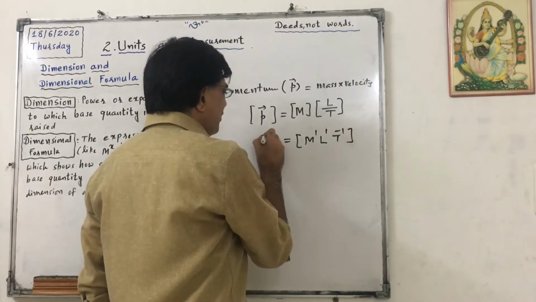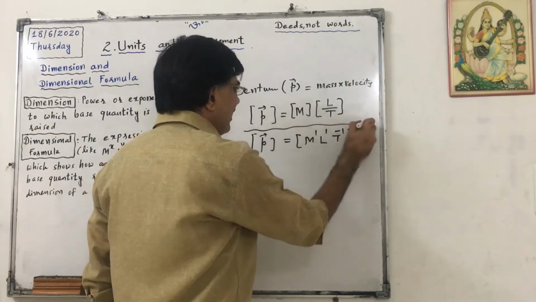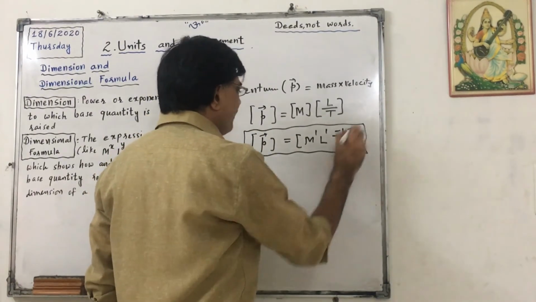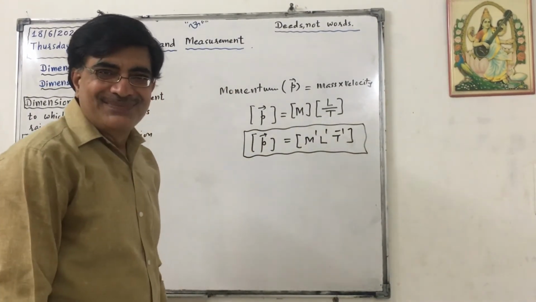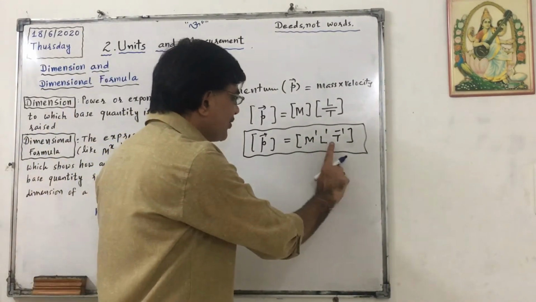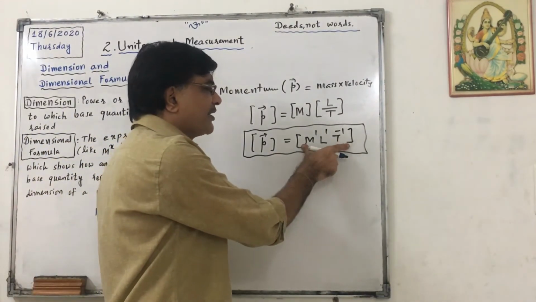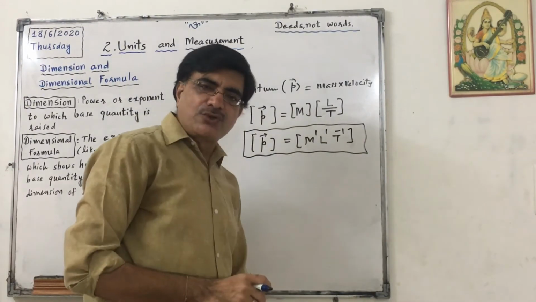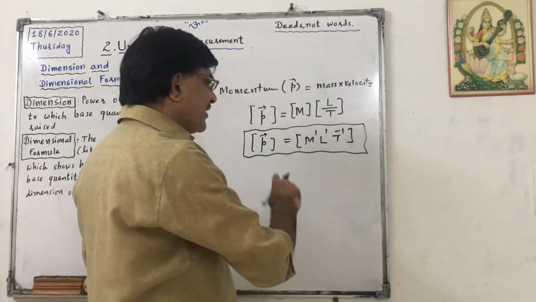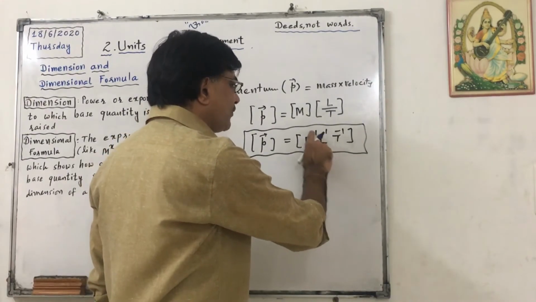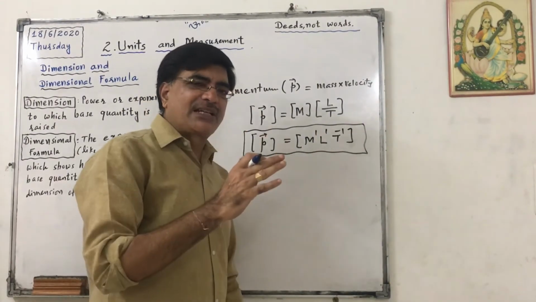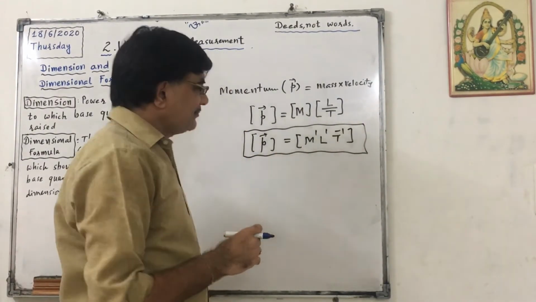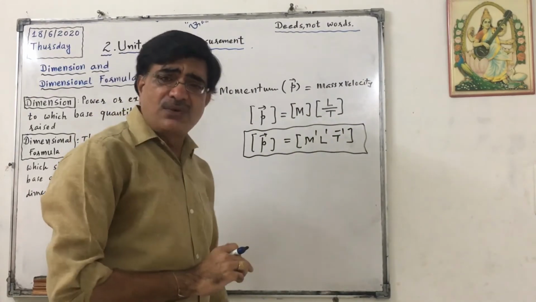This is called the dimensional equation of momentum. This is called the dimensional formula of momentum, that is M raised to 1, L raised to 1, T raised to minus 1. And the dimensions of M, L and T are 1, 1 and minus 1 respectively. This is just like impulse of force.